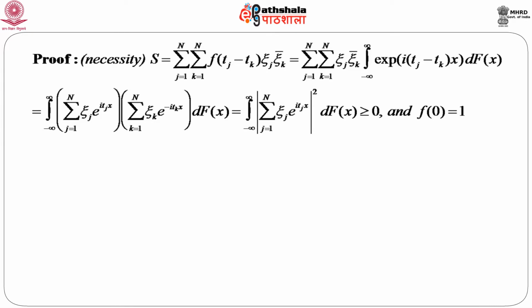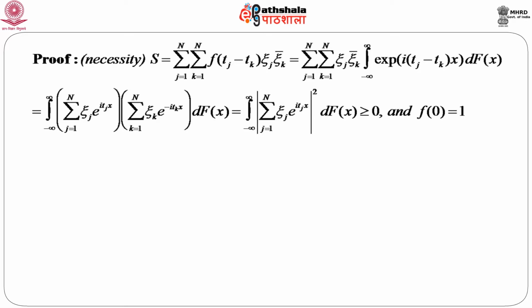The necessity part is very trivial. If you consider this summation j equals 1 to capital N, k equals 1 to capital N, f of t_j minus t_k, xi_j xi_k bar, what is f of t_j minus t_k? F is a characteristic function. So, I can immediately write this as expectation, that means integral from minus infinity to infinity of e to the power i (t_j minus t_k) x dF(x).